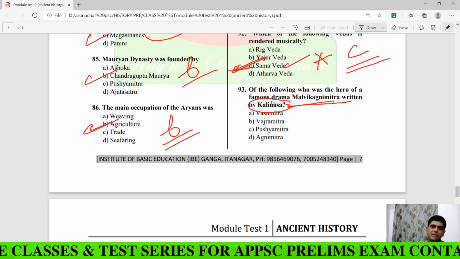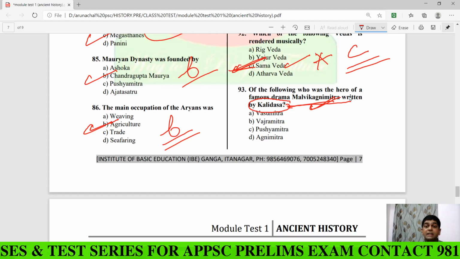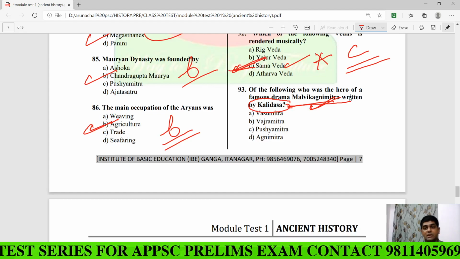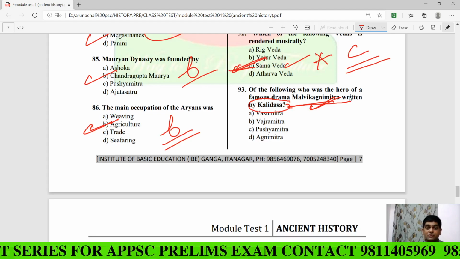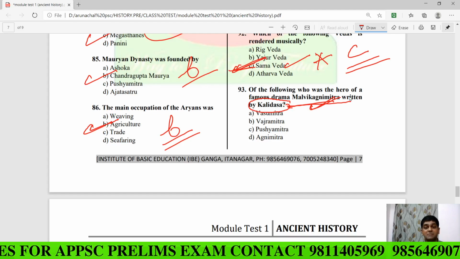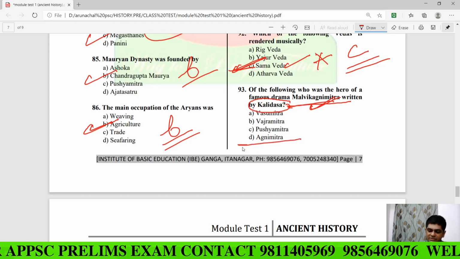His first drama was Malvikagnimitram. In this drama we find the love story between Malvika, a Kshatriya princess, and Agnimitra, a Brahmin prince. So the hero of this drama is Agnimitra.